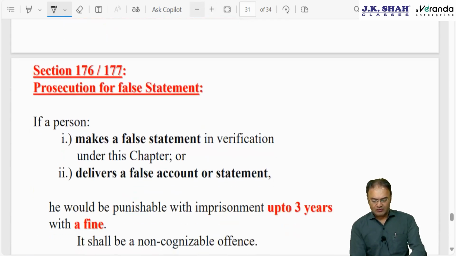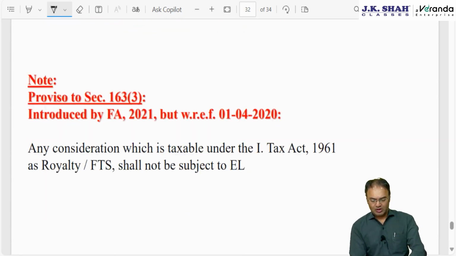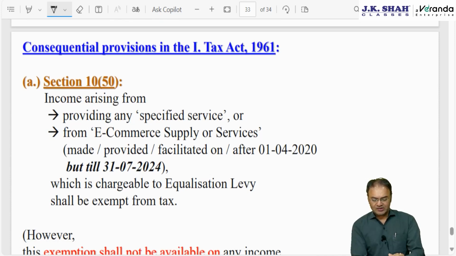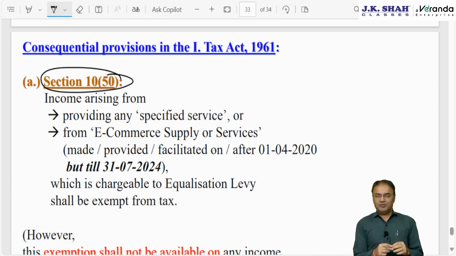Okay, then 176, 177 prosecution, totally unimportant. And then finally section 10 clause 50. According to section 10 clause 50, income of the e-commerce operator or income of the non-resident not having PE will be exempt if that income has been subjected to equalization levy.